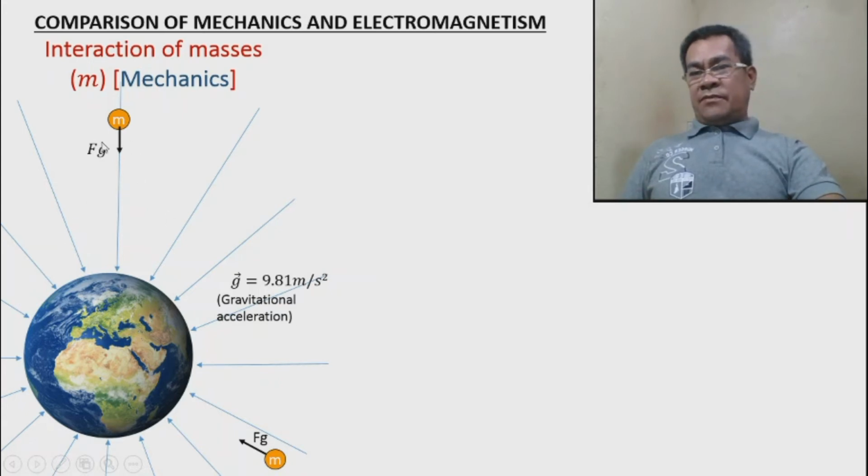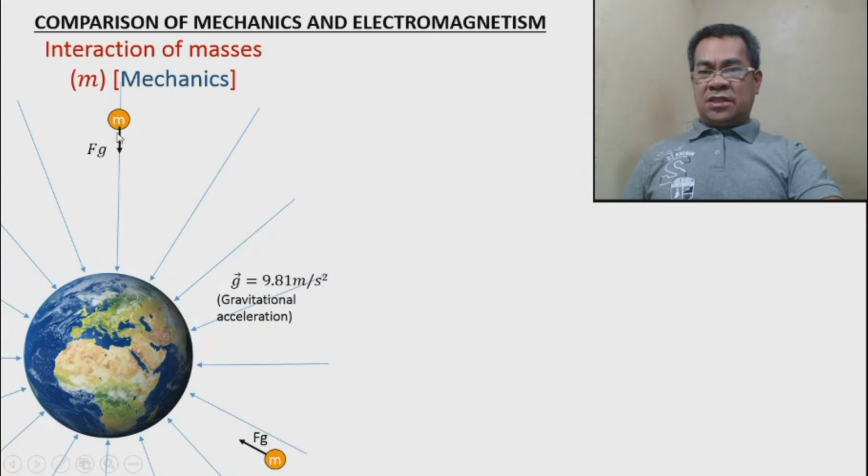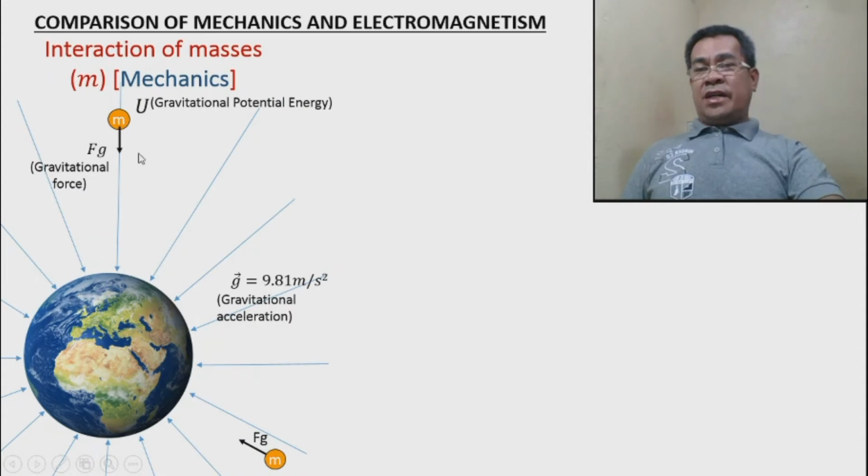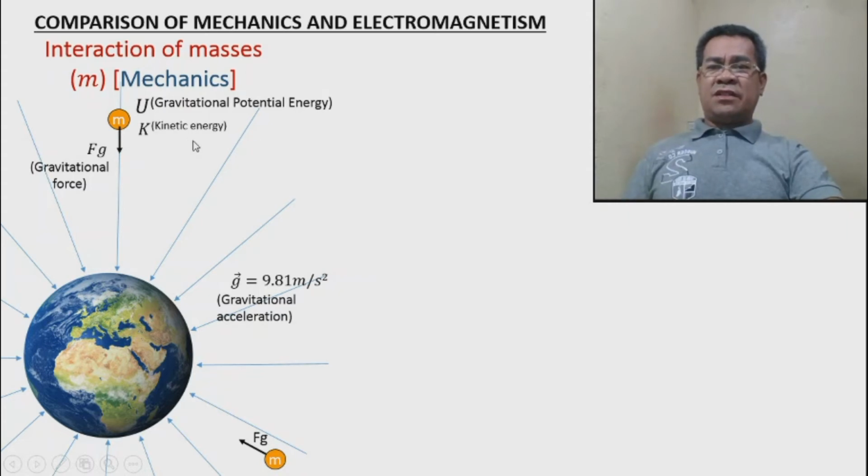So this is the force that the Earth exerts on this object. We call this the gravitational force, and this is gravitational acceleration. Now in mechanics we studied, because we have the force and the displacement, the gravitational potential energy. This is the work done by the gravitational force. So in mechanics we study gravitational potential energy, and we have the kinetic energy. Why do we study kinetic energy?